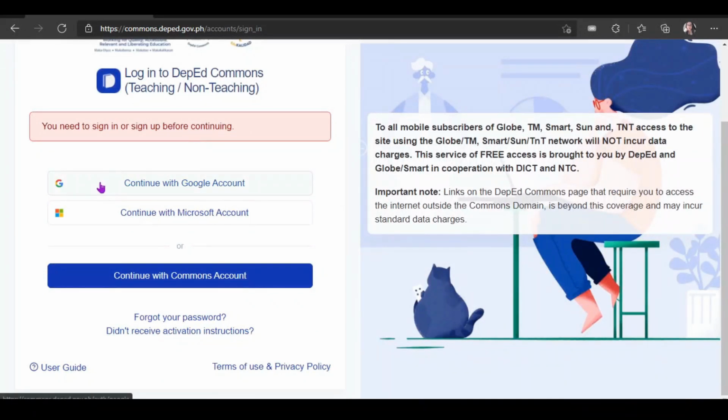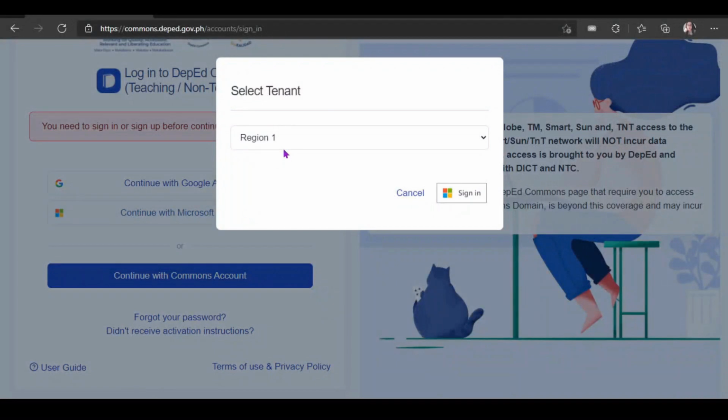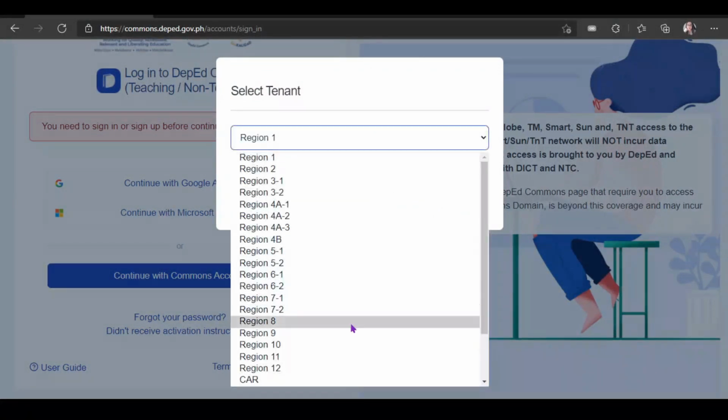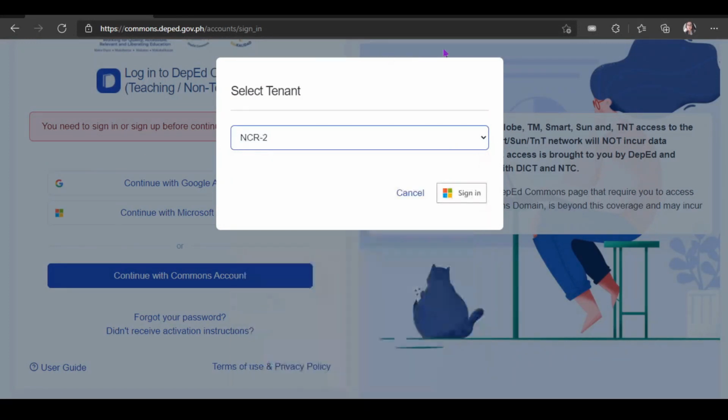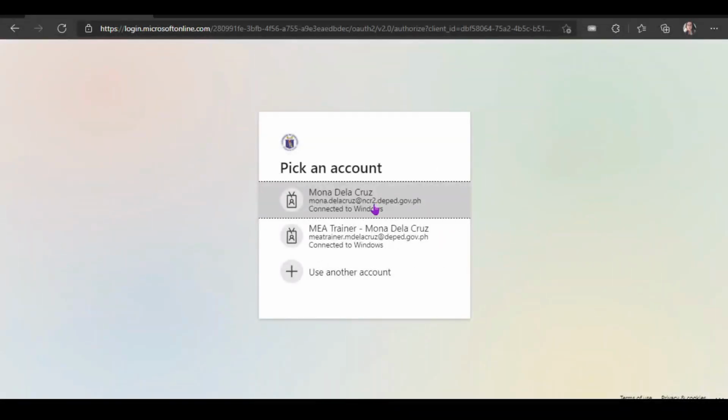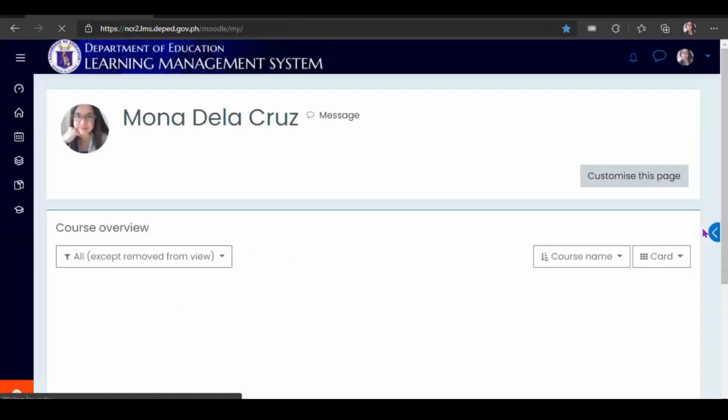Ayan. So, ito po yung sinasabi kanina. Meron tayong dalawang option. Continue with your Google accounts or continue with your Microsoft account. So, pipiliin ko is with my Microsoft account, and then lalabas na kung ano yung tenant natin. So, my tenant is NCR2. Alright. Ayan. And then, I'll just click sign in. Okay. So, ito na yung ating LMS.